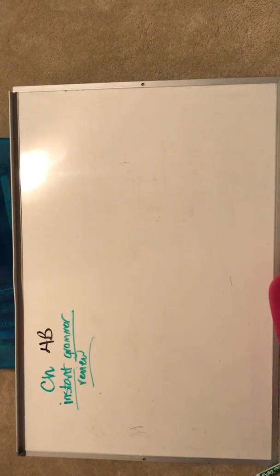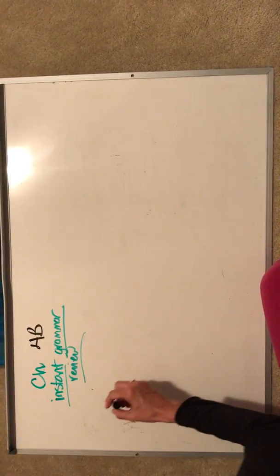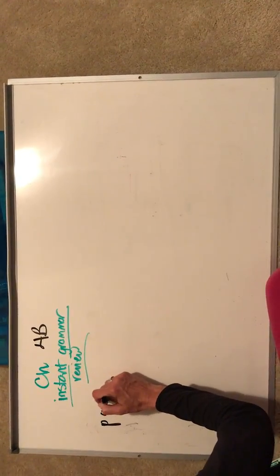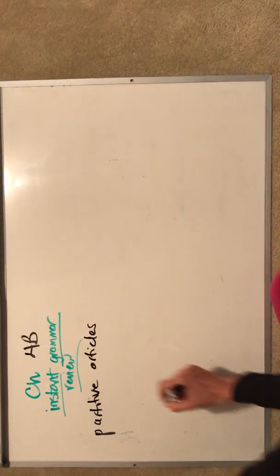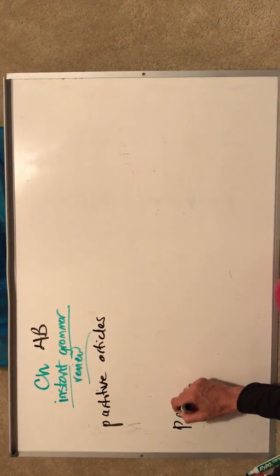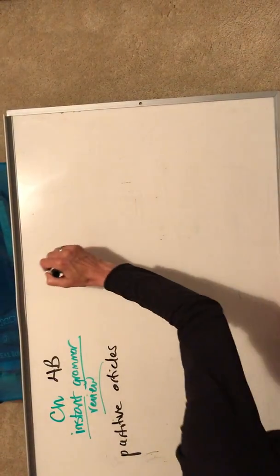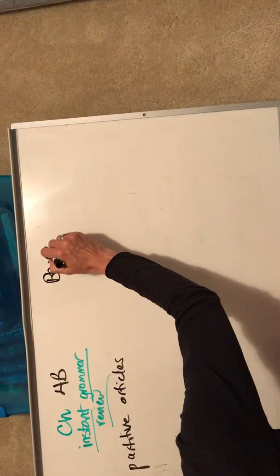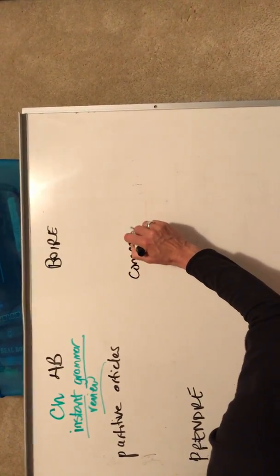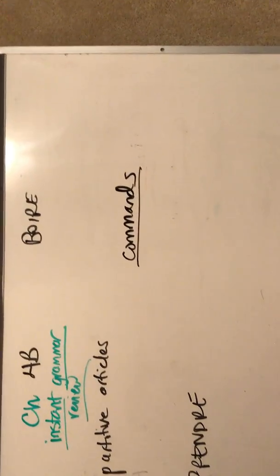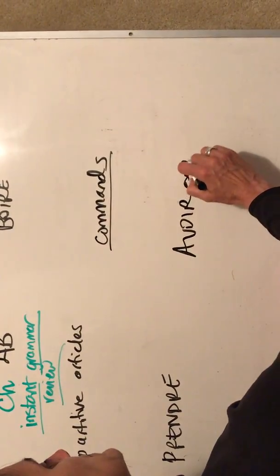This was the second chapter of our 8th grade together. There are 5 topics we are going to go over. The first one is partitive articles. The second one is the verb prendre. The third one is the verb boire. The fourth grammar topic that we've got to talk about is commands. We'll come back to that and blow that up a little bit, it's complicated. And then we have avoir expressions.